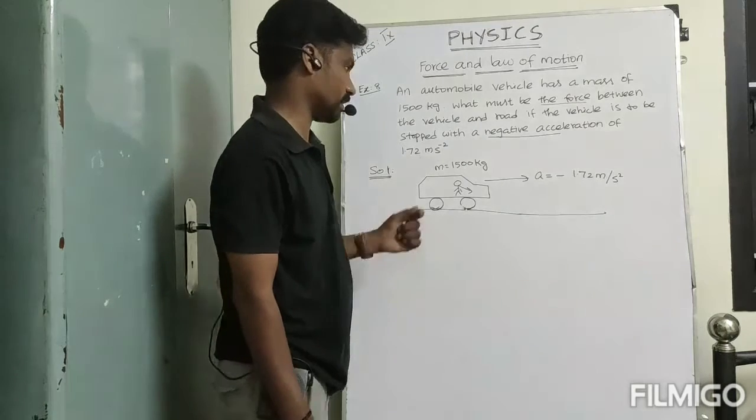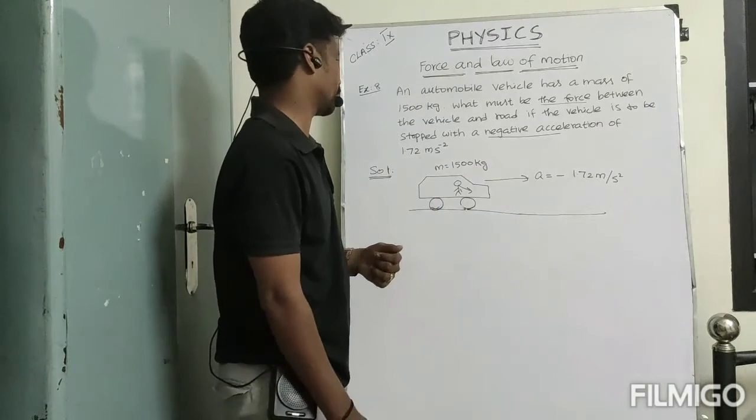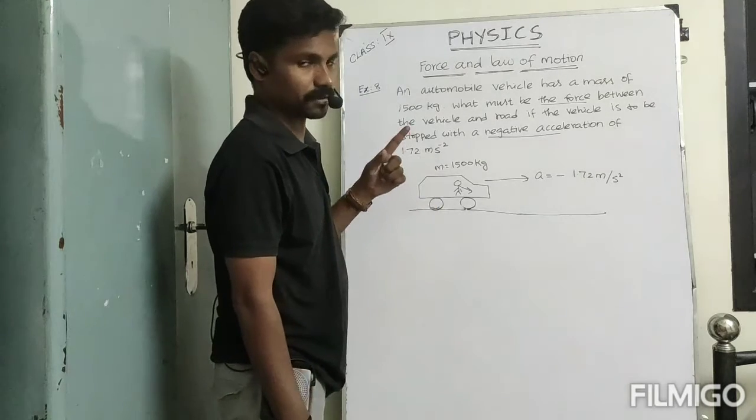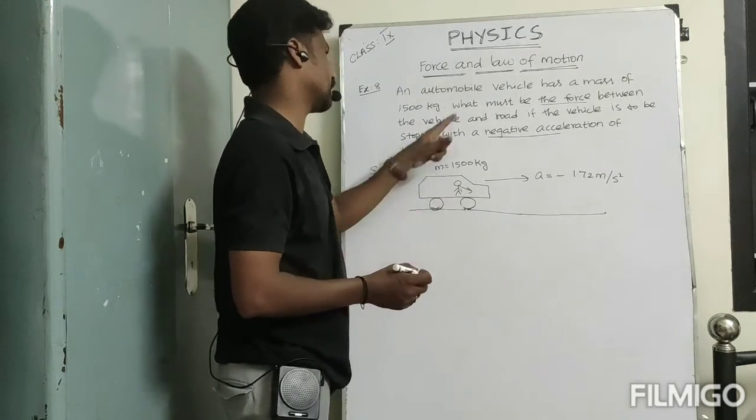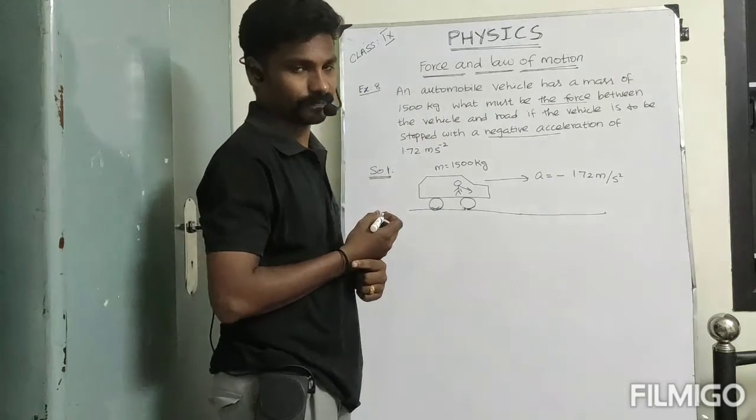So maybe the vehicle after some time is going to stop. But now what they are asking: what must be the force between the vehicle and the road?